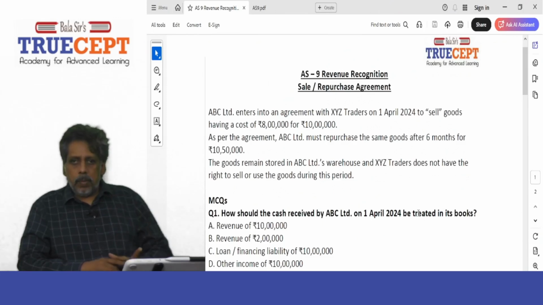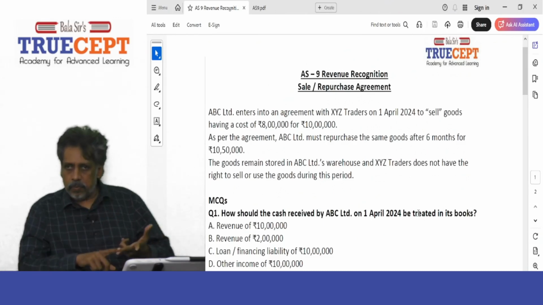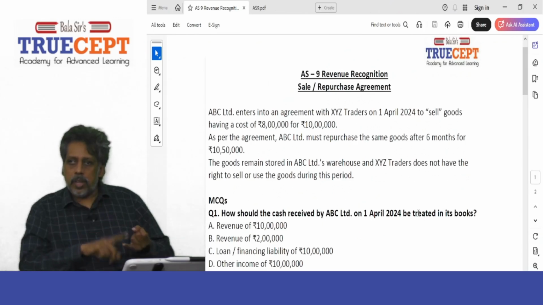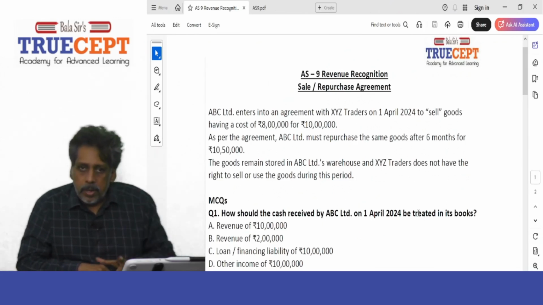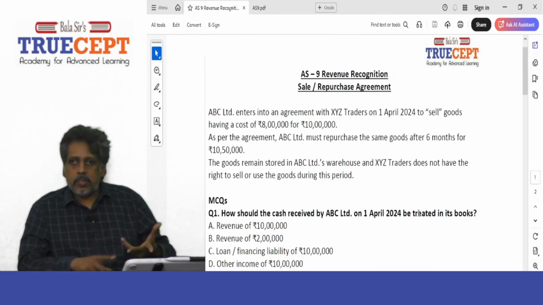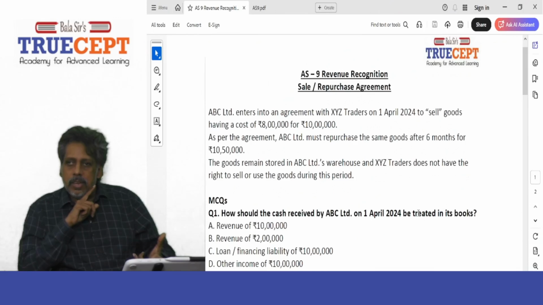Now please remember, if you give this example to an untrained accountant, he will say 10 lakh is a sale and then 10 lakh 50,000 will be a purchase after 6 months, right? Now in case you bundle these two transactions, if you notice very carefully, it is actually a financing arrangement. In fact, your company has taken a loan of rupees 10 lakh against the inventory costing rupees 8 lakh. Is that fine?